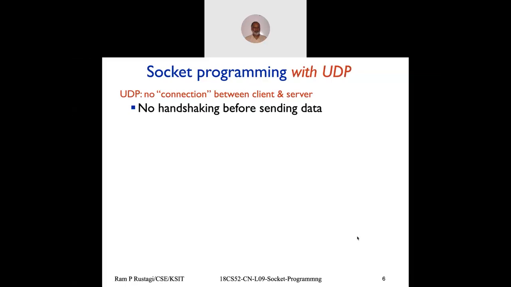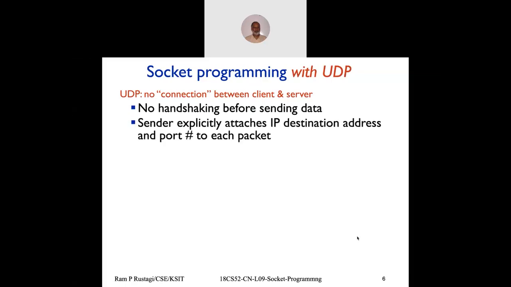We'll study these protocols in detail when we look at the transport layer module after module 1, which is the application layer. Till that time, we assume UDP means there is no handshake of data. You simply send the message, like when you send a letter, you put the letter in an envelope, put the address and drop it in the letterbox. Same way with UDP, when it sends a message, it doesn't even have to know whether the server is running or not. It takes the message, appends it with the server IP address and server port number every time it sends a message, and sends it on the socket.